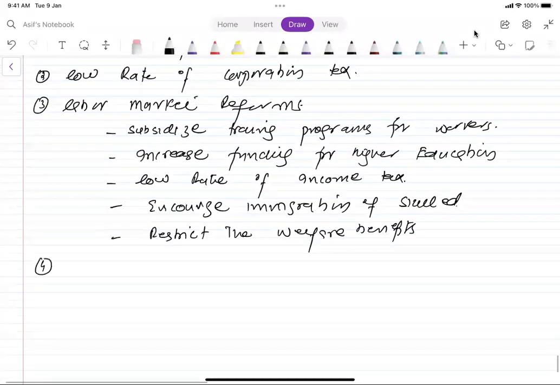Similarly, another supply side policy is privatization, by which the government can encourage the private sector to come into the industry to invest more. As a result of that, with the increase in privatization, there will be more industries to work with. There will be more industries that will be producing more goods and services. So these are a few supply side policies that can help to increase the aggregate supply in the economy.